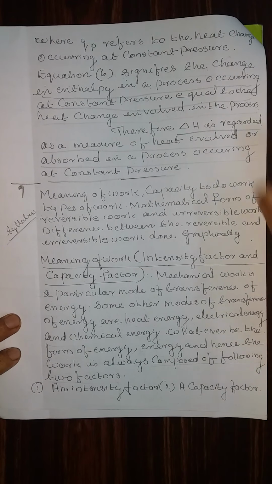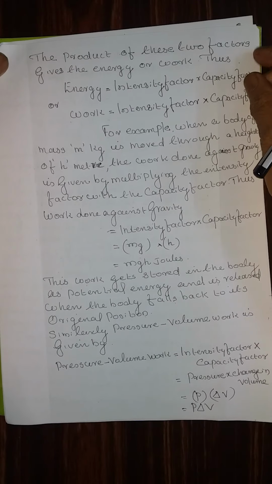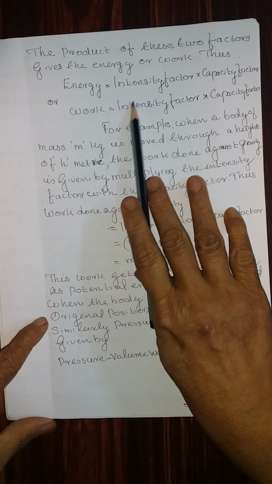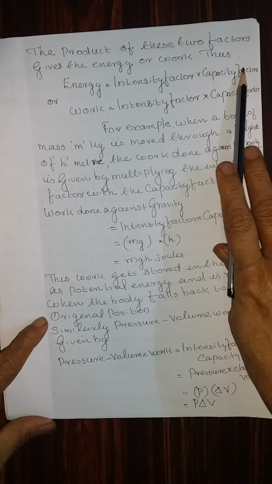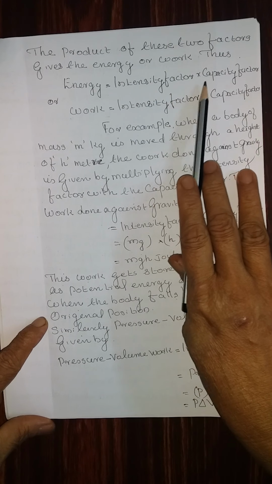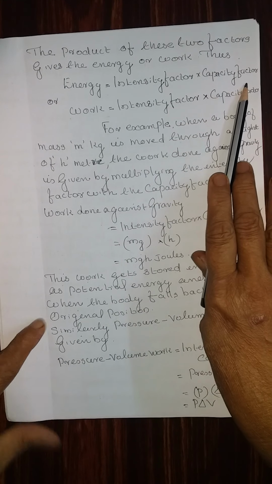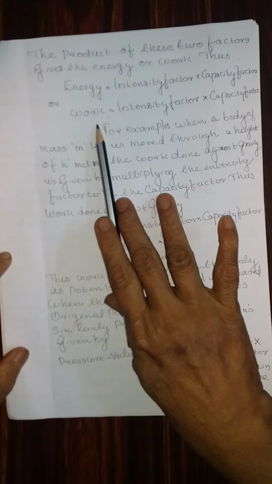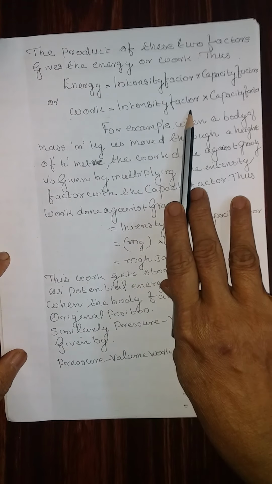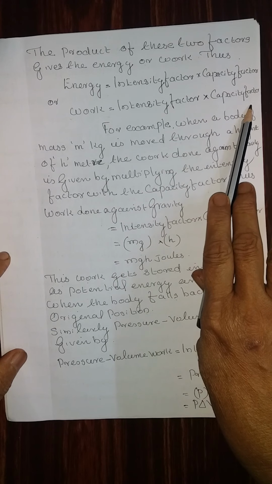A capacity factor. The product of these two factors gives the energy of work. Thus, energy is equal to intensity factor into capacity factor, or work is equal to intensity factor into capacity factor.